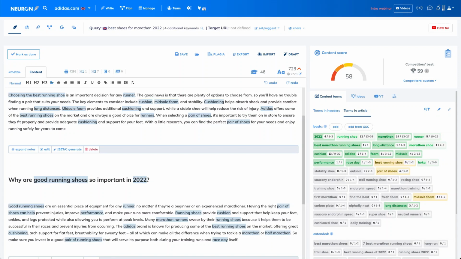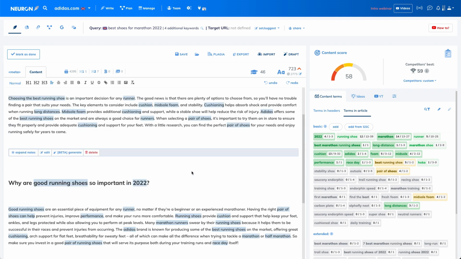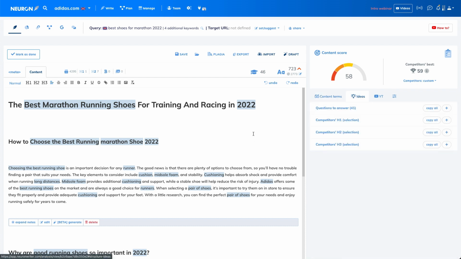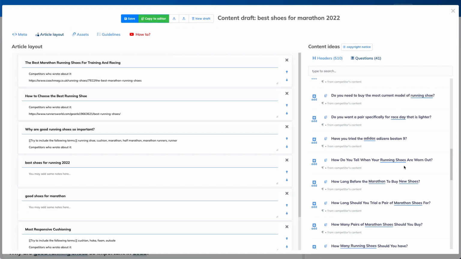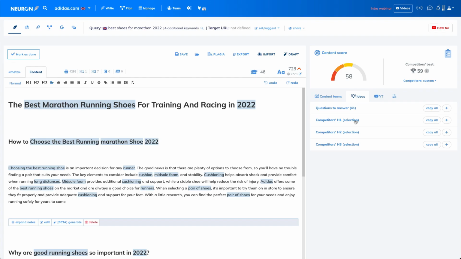If you are still looking for a way to add more content to your article, product description, whatever you are writing, as you can see, we are still missing 700 words. You can use the ideas. There are two options: you can go back to the draft and add a few other headers, or you can use the ideas.